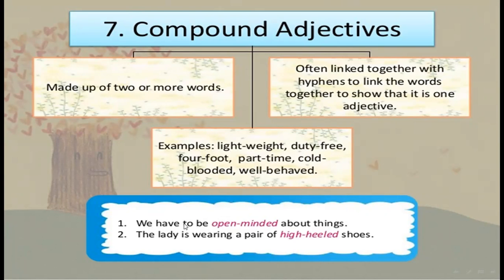Examples are lightweight, duty-free, 4-foot, part-time, cold-blooded, well-behaved. Here you see the hyphen. See the examples: We have to be open-minded about things. The lady is wearing a pair of high-heeled shoes. Dear students, I hope you understand all these types and also the degrees and definition of adjective very well.